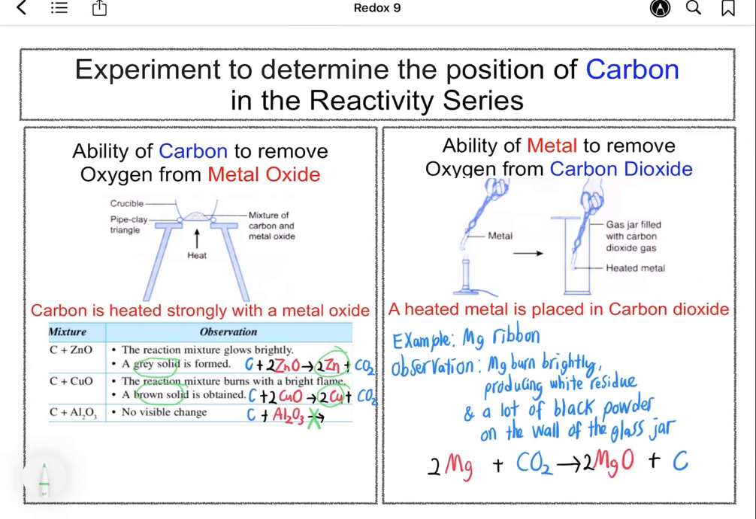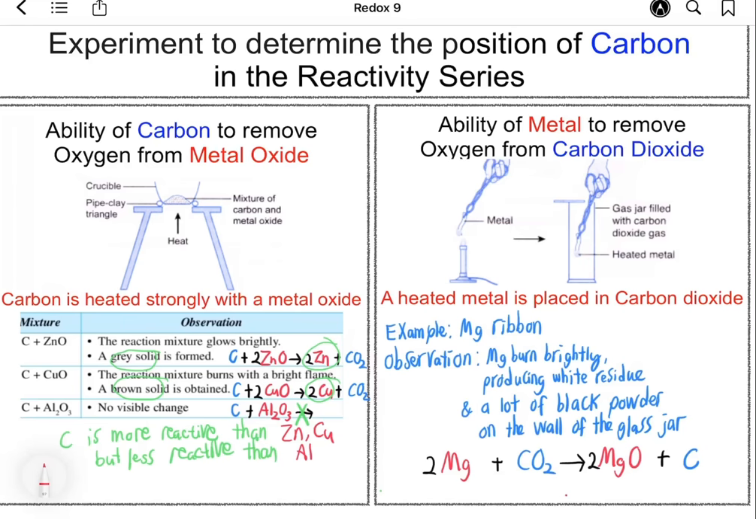When carbon reacts with copper oxide, a brown solid is formed to indicate the formation of copper, and carbon managed to remove oxygen from copper oxide to form copper. However, when carbon reacts with aluminum oxide, there is no visible change, indicating that carbon is unable to remove oxygen from aluminum oxide because carbon is less reactive than aluminum. So we can summarize that carbon is more reactive than zinc and copper, but less reactive than aluminum.